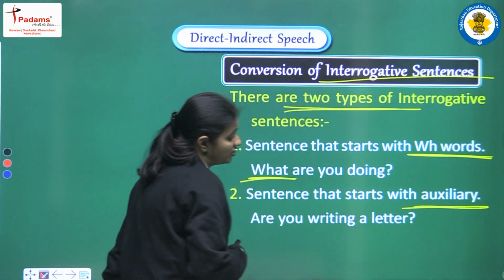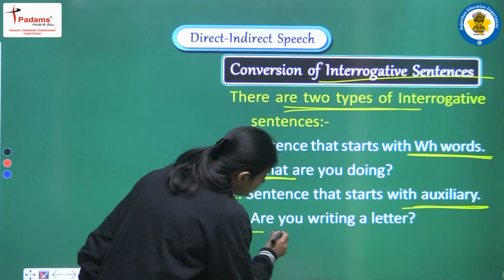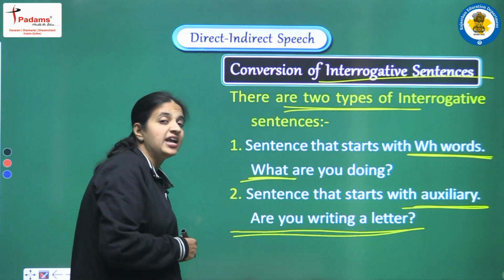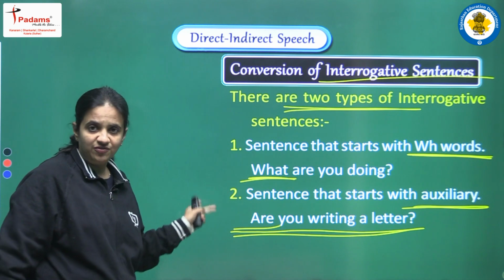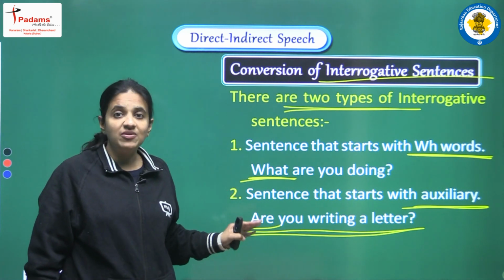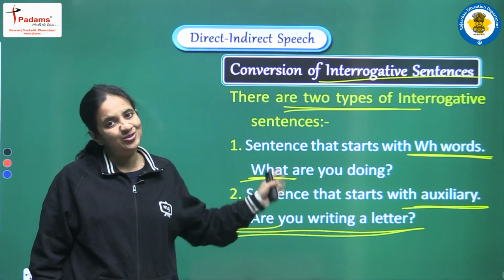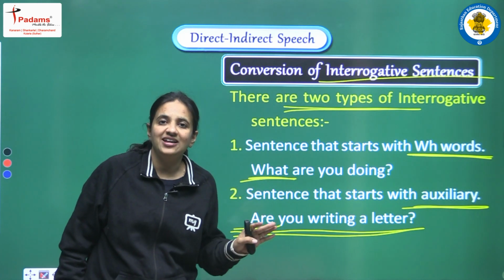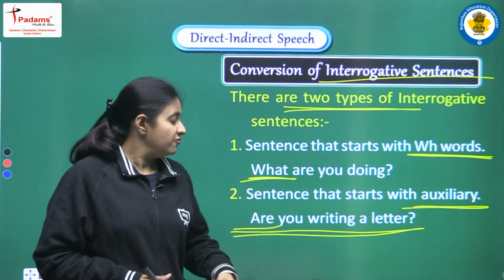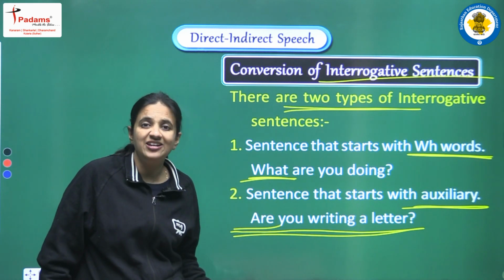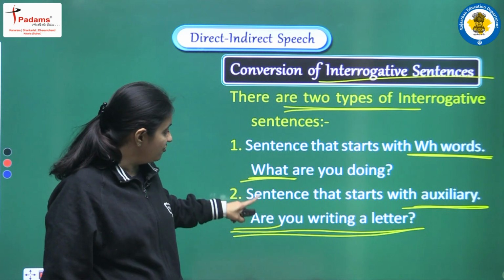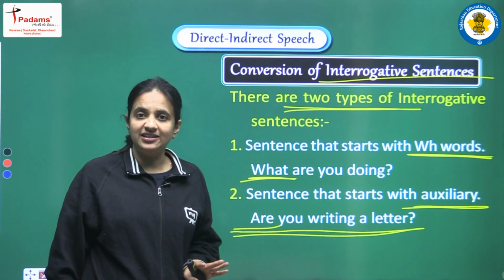We have a question mark at the end of the sentence, but we cannot see any WH word at the beginning. But we have are, and are is also one of the auxiliary verbs. We can have any helping verb and any modal auxiliary also. So these are two different types of interrogative sentence.